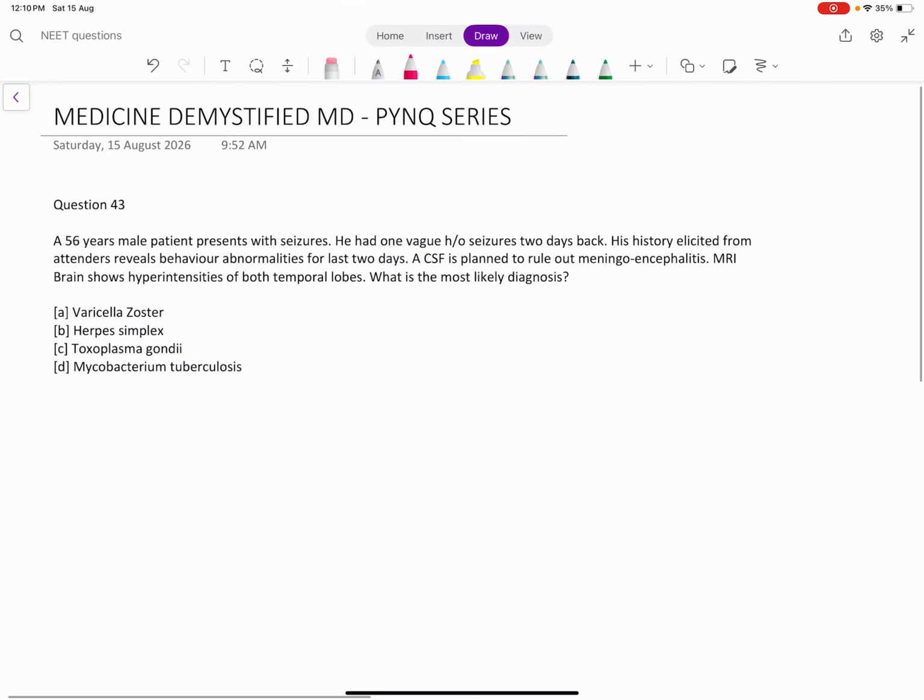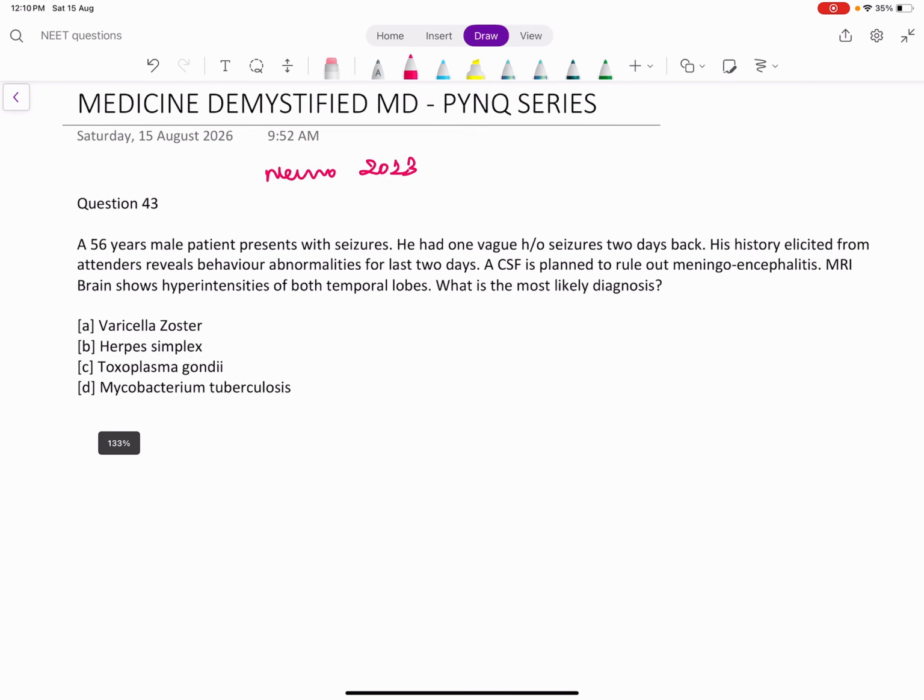Coming to question 43 of previous year NEET PG question series. This is a neuro question from 2023. So what's the most likely diagnosis?